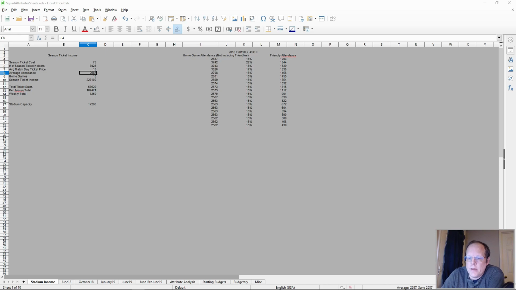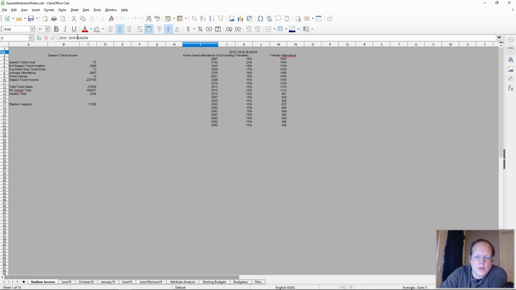Anyhow, I haven't updated this lately. This is the stadium income sheet. I know it's gone up a little bit. I have updated the number of season ticket holders, but I have not included the 2019-2020 season friendlies. Let me fix this here real quick. What I have been working on is the attribute analysis sheet.